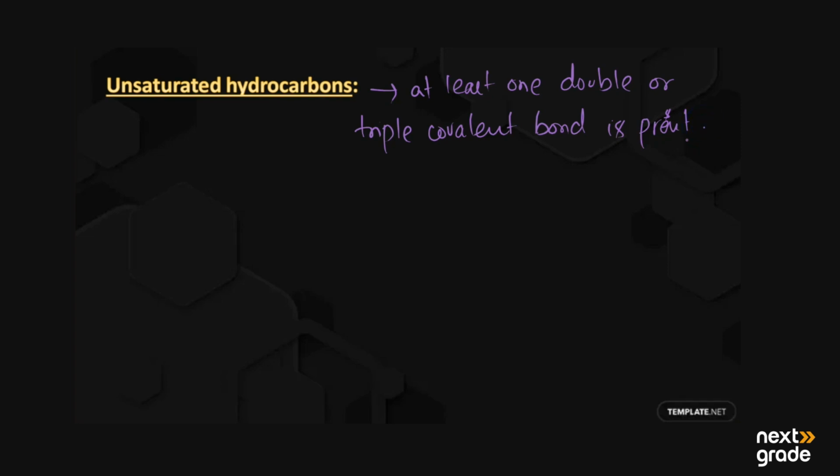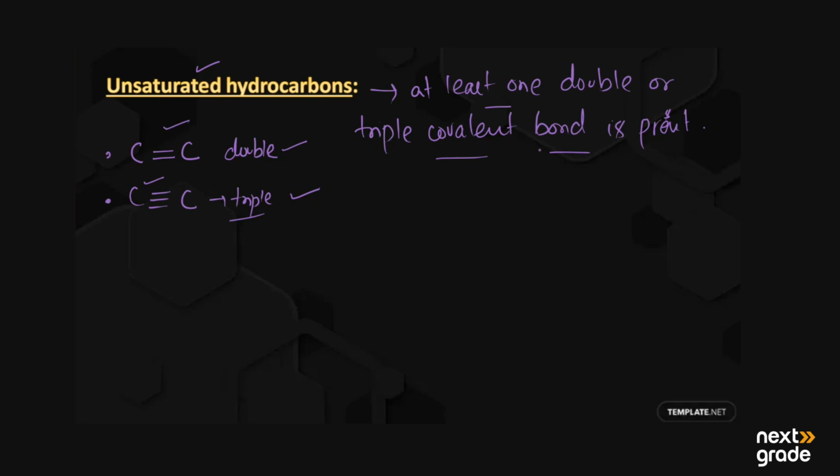If two carbon atoms have a double bond or a triple bond between them, they are known as unsaturated hydrocarbons. We show the double bond with two lines and the triple bond with three lines between the carbon atoms.